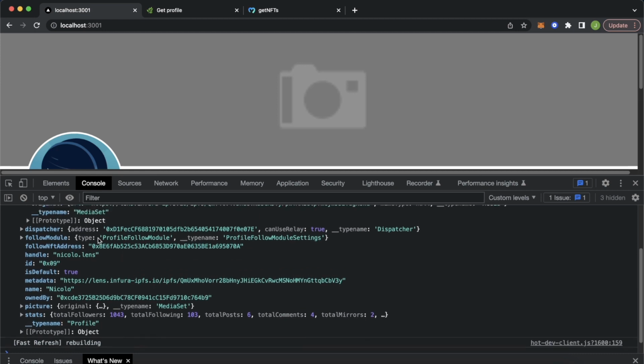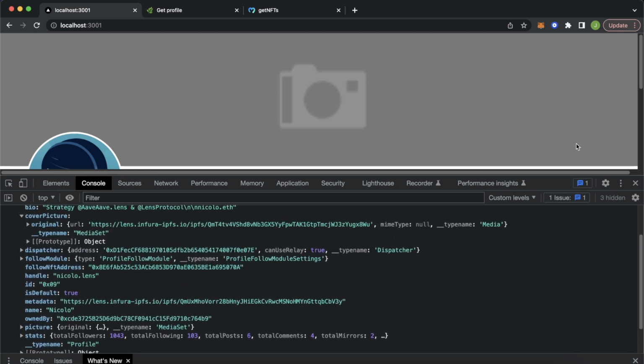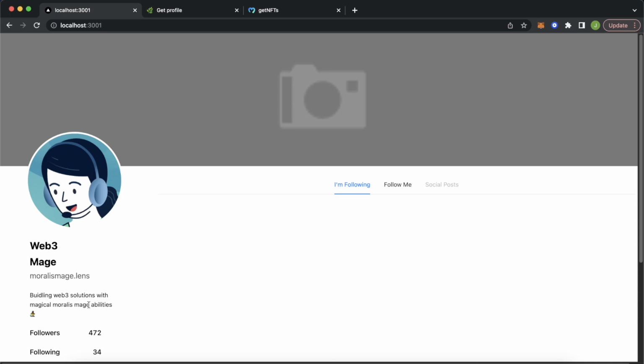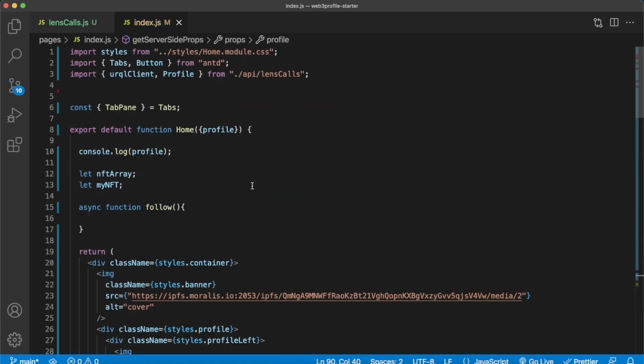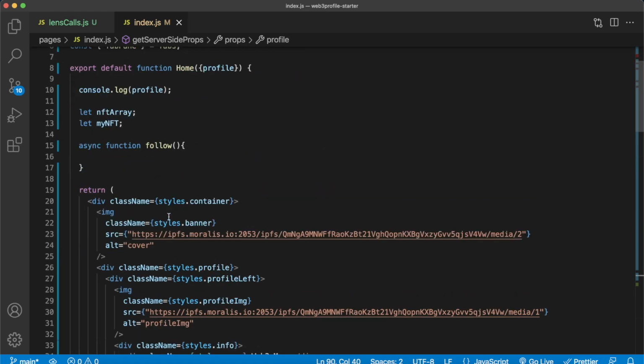So we have all this information about the user that we can now use to populate all this information, and eventually also populate all the NFTs this user holds for following different users, and the NFT that they give out when people follow them. So let's go ahead and populate first their information over here into the left bar and the cover photo. Jump into Visual Studio Code, scroll back up, and over here we can start off with a cover